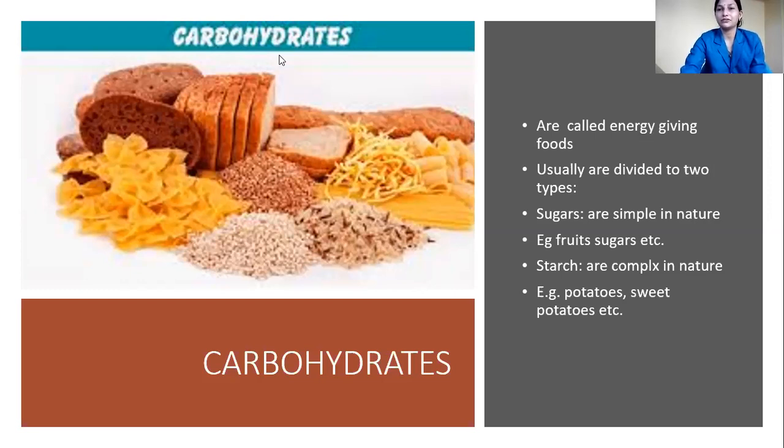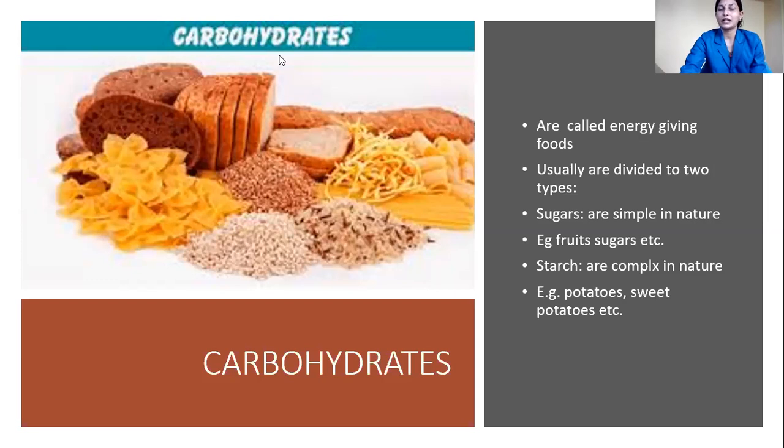They are called energy giving foods. Usually carbohydrates are divided into two types. How many types? Two types. The first one is sugar. They are simple sugars, simple in nature. Example: fruit sugars, etc., correct? The second type of carbohydrate is starch. Starch is complex in nature. Examples are potatoes, sweet potatoes, etc.